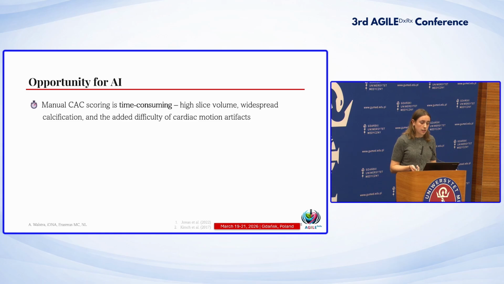We know coronary calcium scoring is time-consuming, and I think in the poll from the panel this morning, we already saw that lots of people also use AI methods to reduce time. We know it's systematically underreported, so AI can also be an opportunity to report the calcium score for every scan, because it will not be tired or miss a scan such as humans can do.